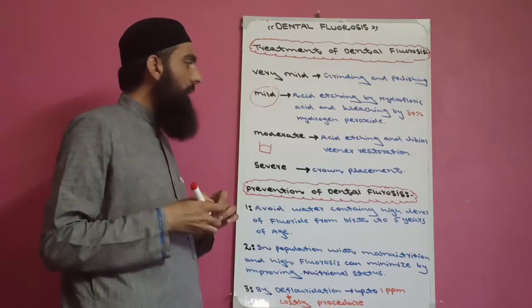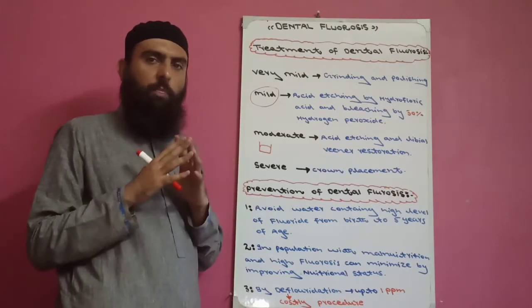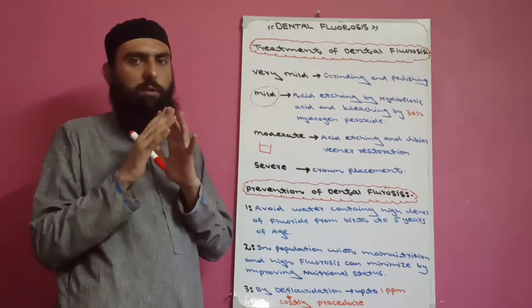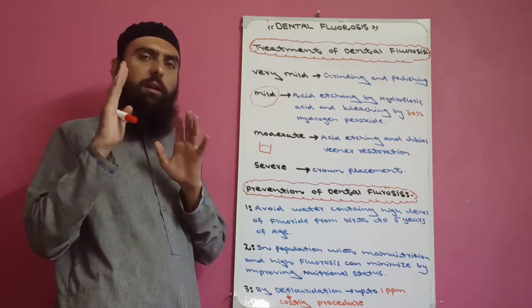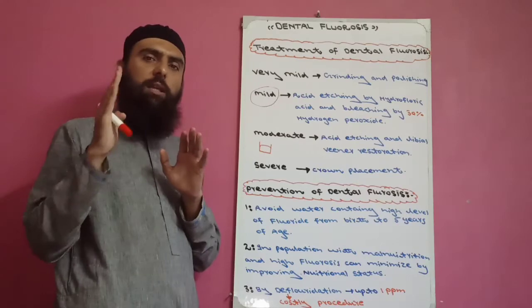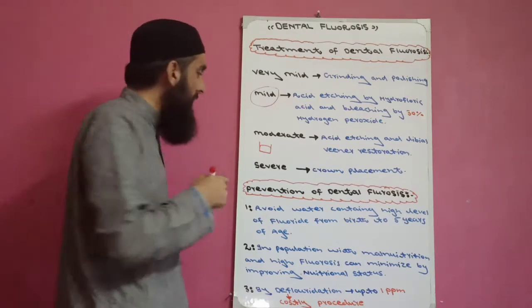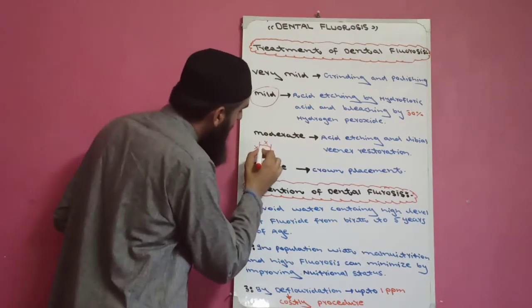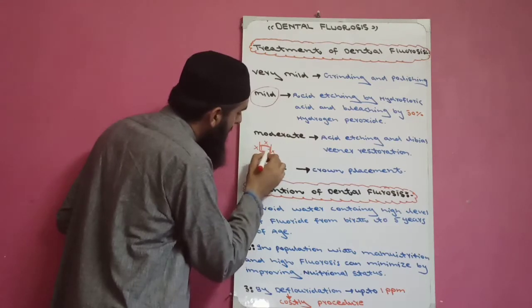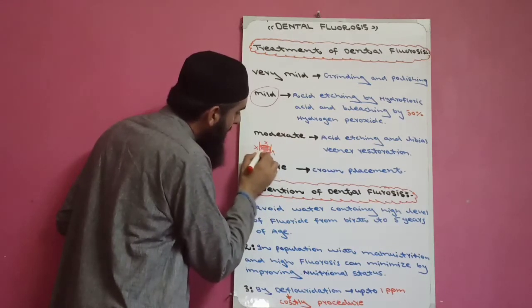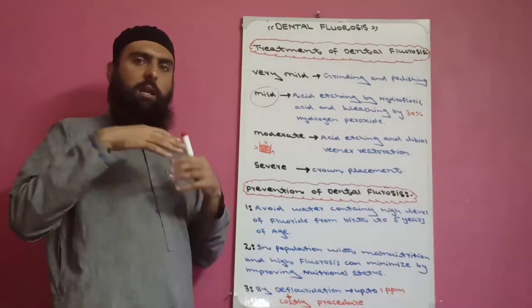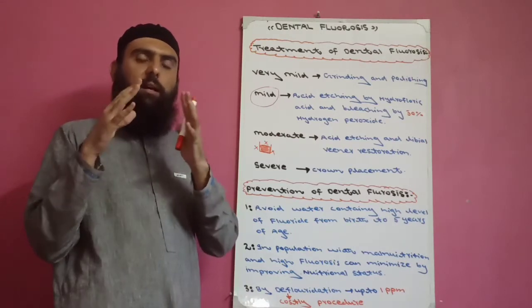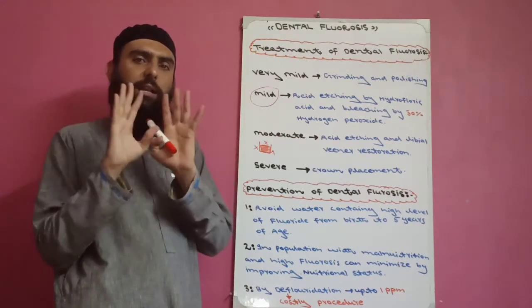In a moderate case, we give labial veneer restoration only for aesthetic purposes. We place a porcelain veneer or zirconia veneer only on the labial surface of the tooth, not on the mesial, distal, and lingual surfaces. This is because when people look at the patient's smile, normally we see only the labial surface.